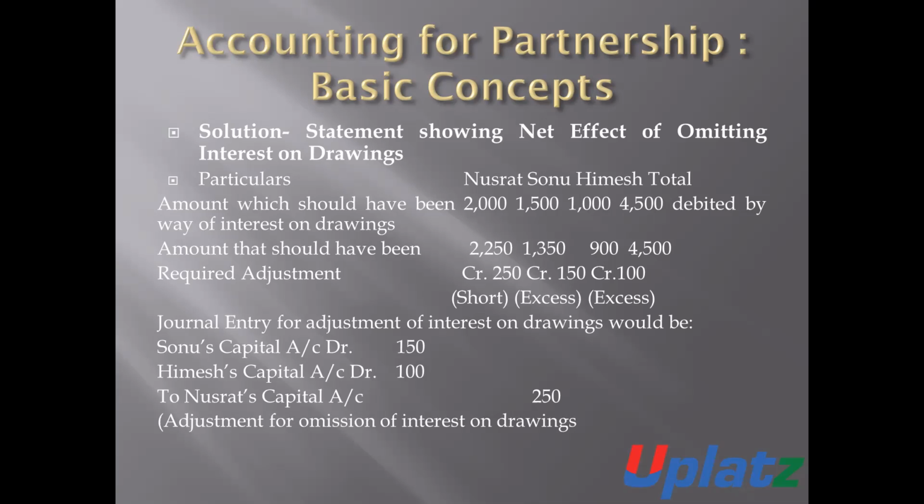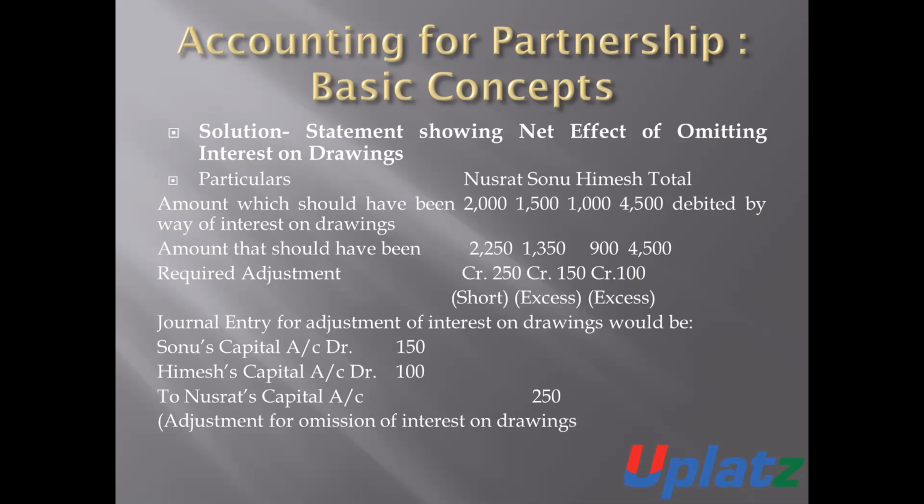Amount that should have been credited as per profit sharing: 2,250, 1,350 and 900, which means 4,500. In this case, the entry will be: Sonu's capital account debit 150, Himesh's capital account debit 100 rupees, to Nusrat's capital account 250 rupees.